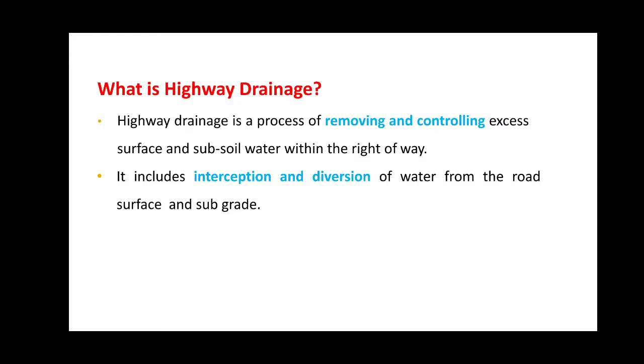During the rains, part of the rainwater flows on the surface and part of it percolates through the soil mass as gravitational water until it reaches the groundwater table. The removal and diversion of the surface water from the roadway and adjoining land is termed surface drainage. And the diversion or removal of the excess soil water from the subgrade is termed subsurface drainage.